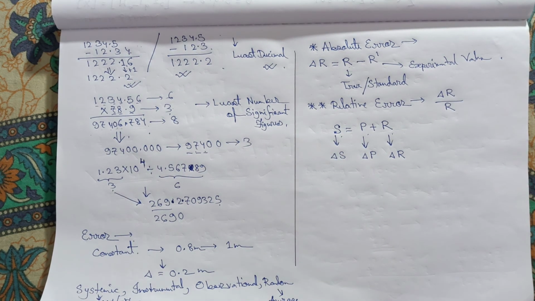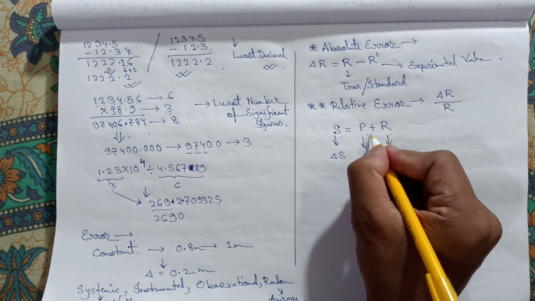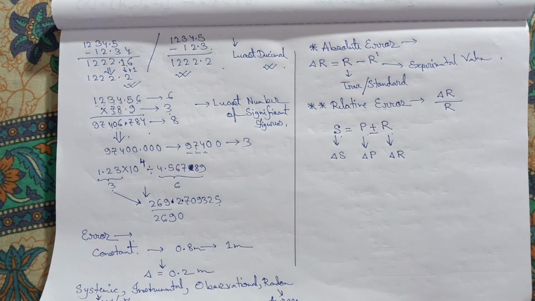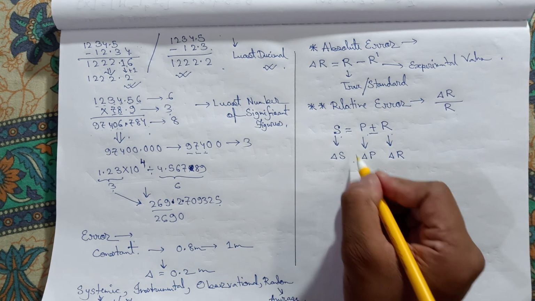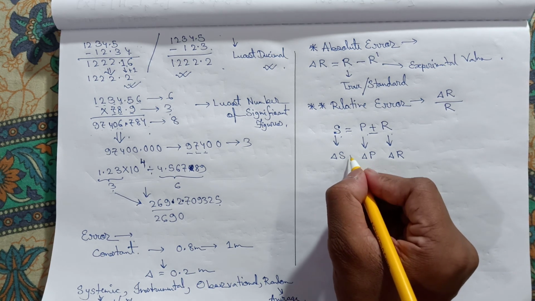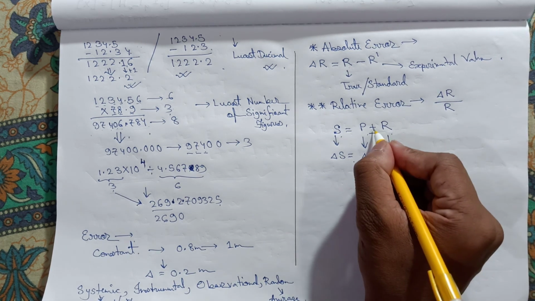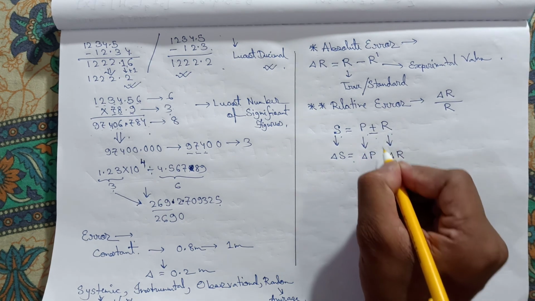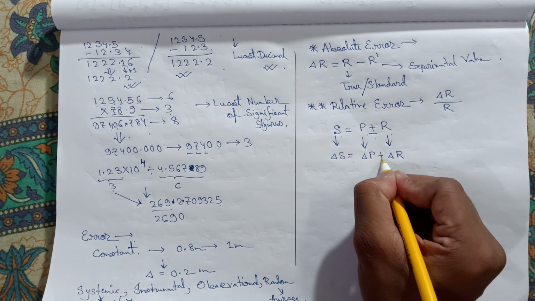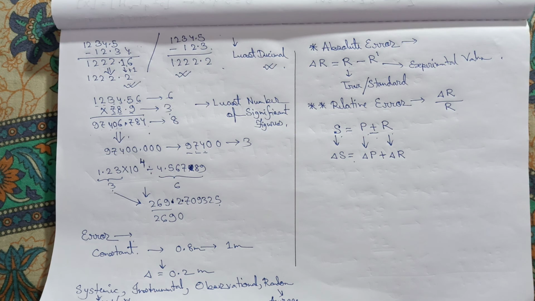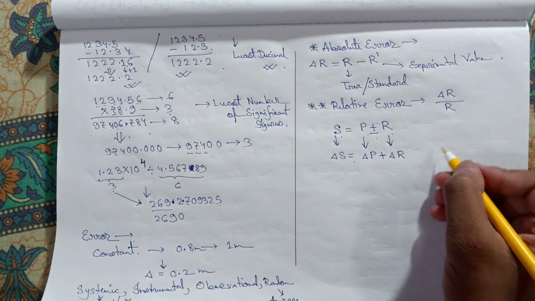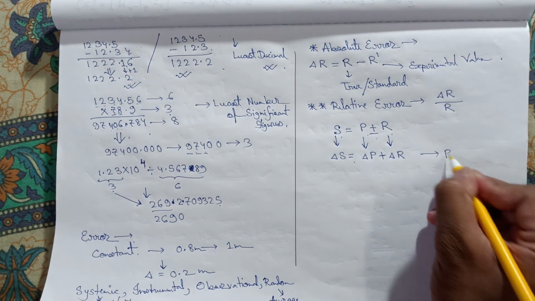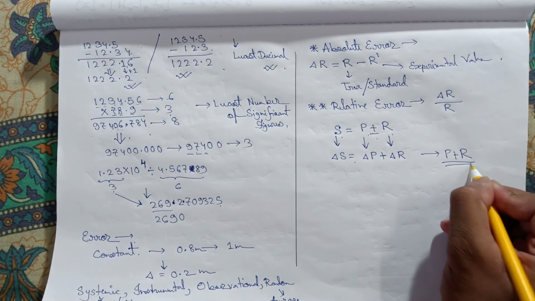Okay, now it can be plus or minus, sum or difference. So then how will this error be related? In both the cases, plus or minus, the error will be maximized, that means plus. So now we will ask why it is maximized or why it is always plus. In case of plus, p plus r, for p plus r it is true, we all know the error is plus.